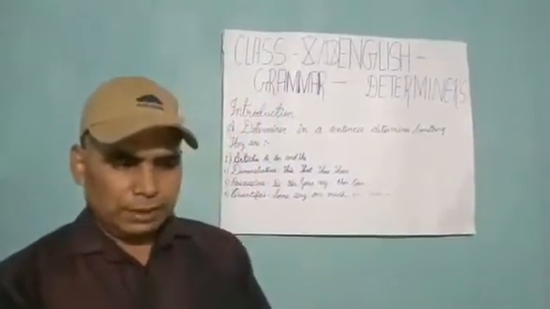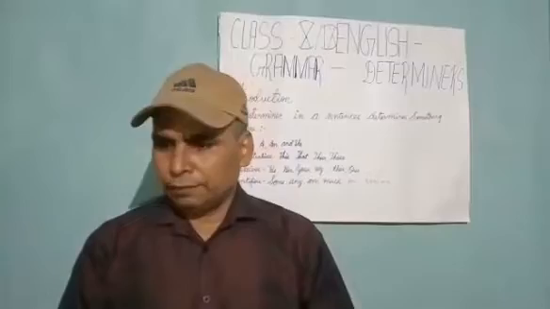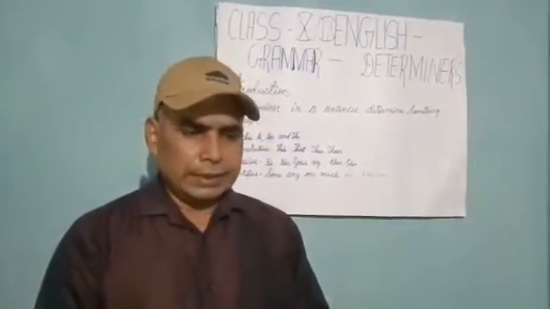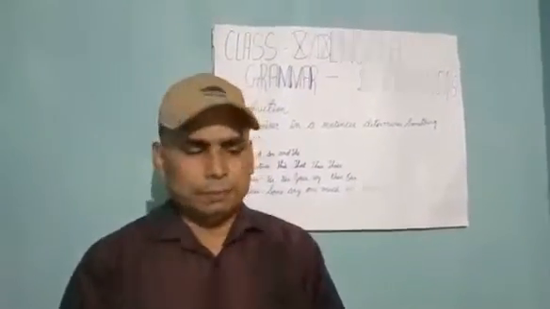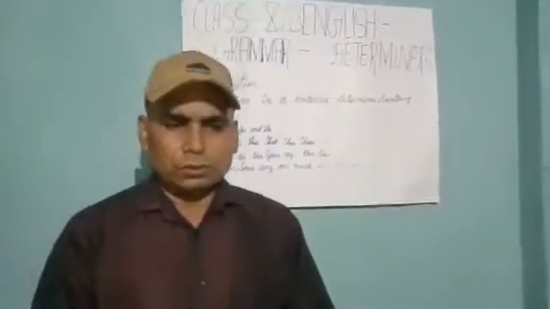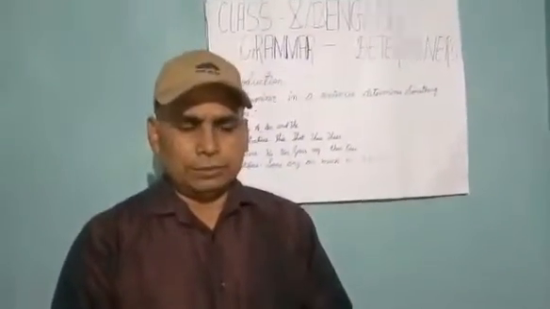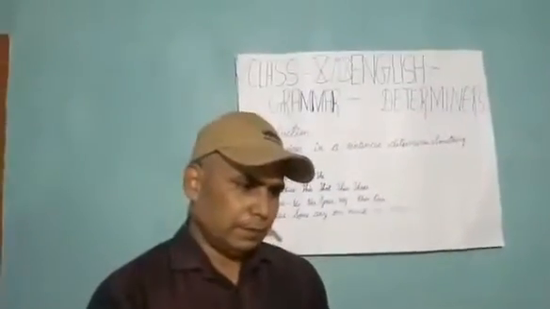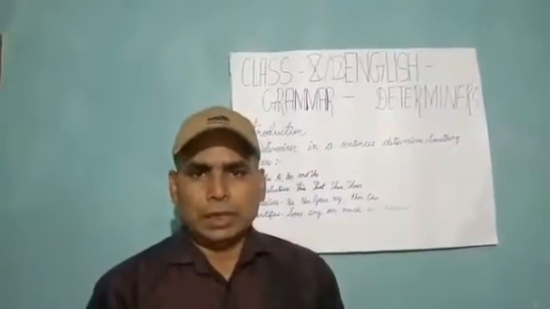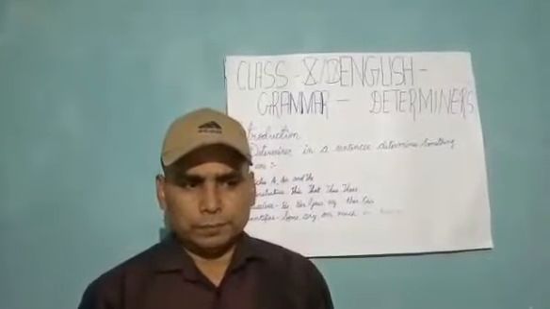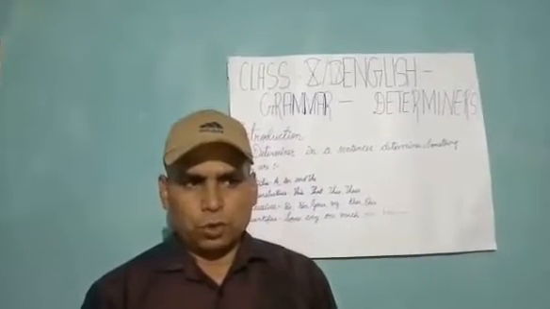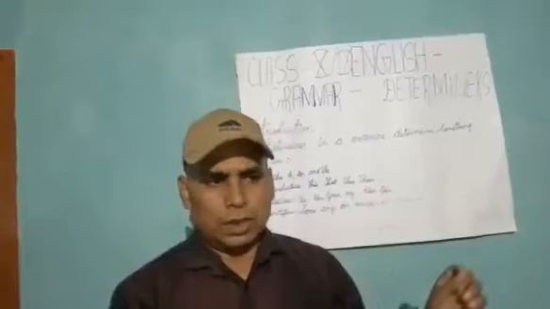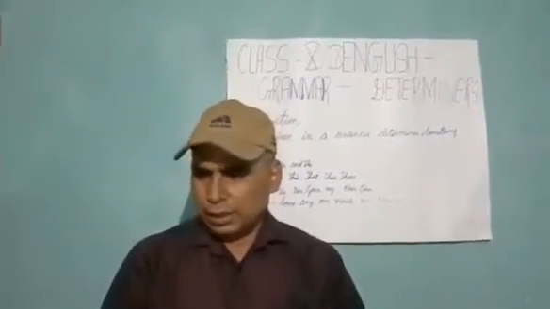You are very much aware that an adjective has three forms. Whenever an adjective is used for comparing things, the is definitely used before the superlative form of an adjective. As for example, Ram is the best boy. Best is the superlative form of good. That's why the has been used before it.